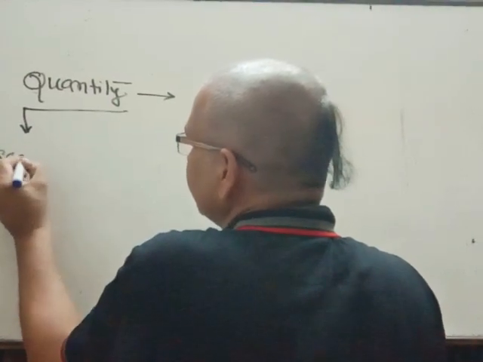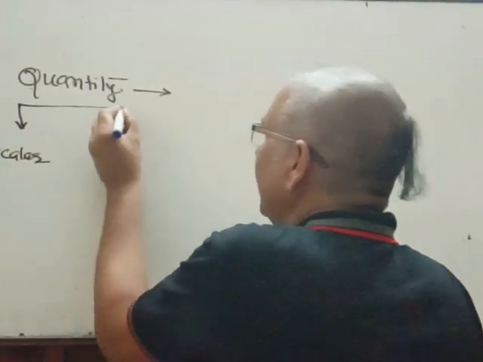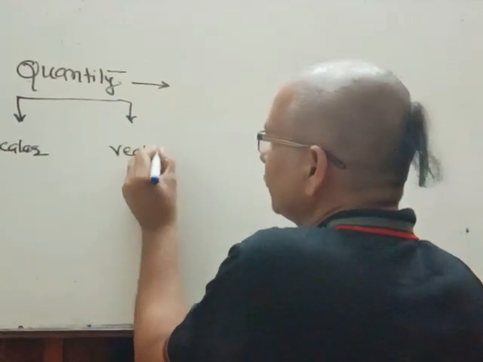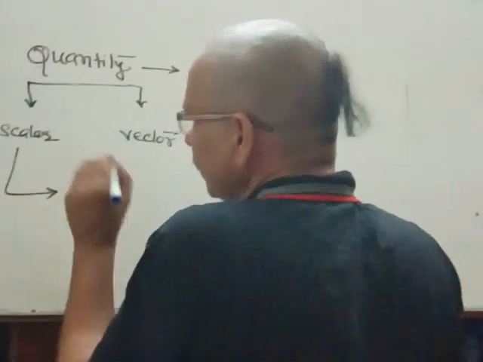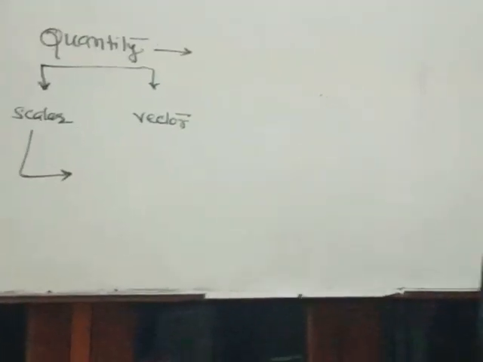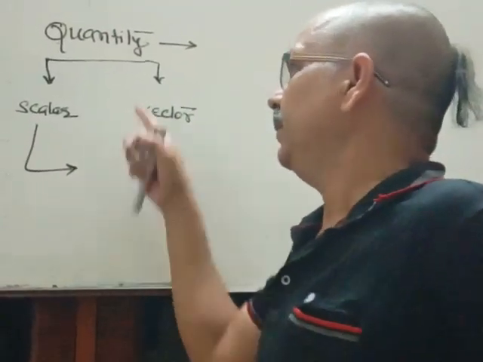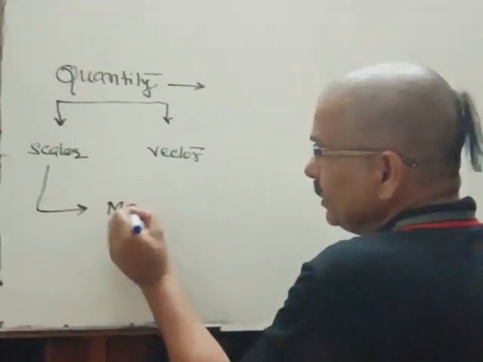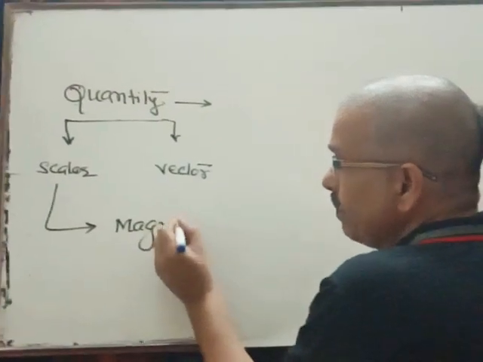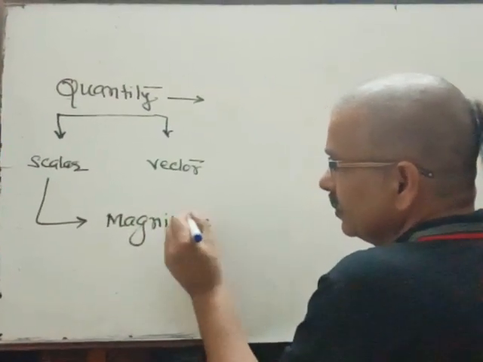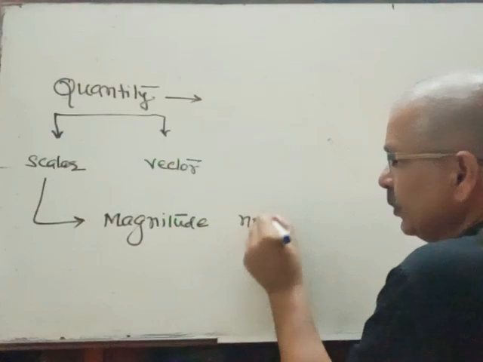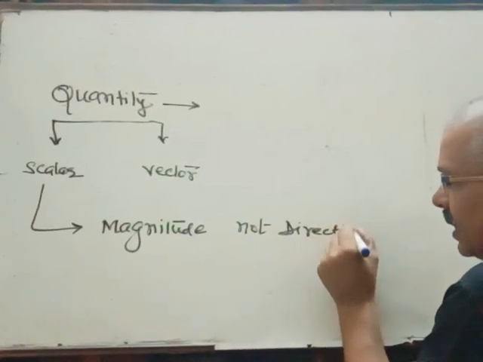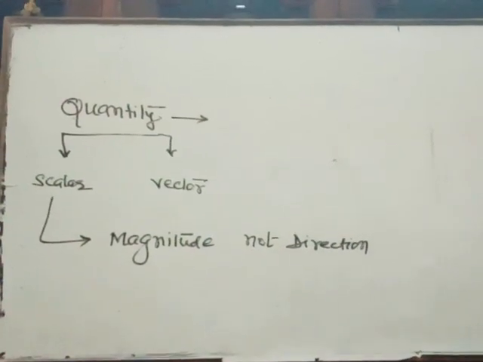scalar quantity and the other is vector quantity. So first let's see which quantity is said to be a scalar quantity. A quantity having only magnitude, not direction. There is no role of direction. These are called scalar quantities.